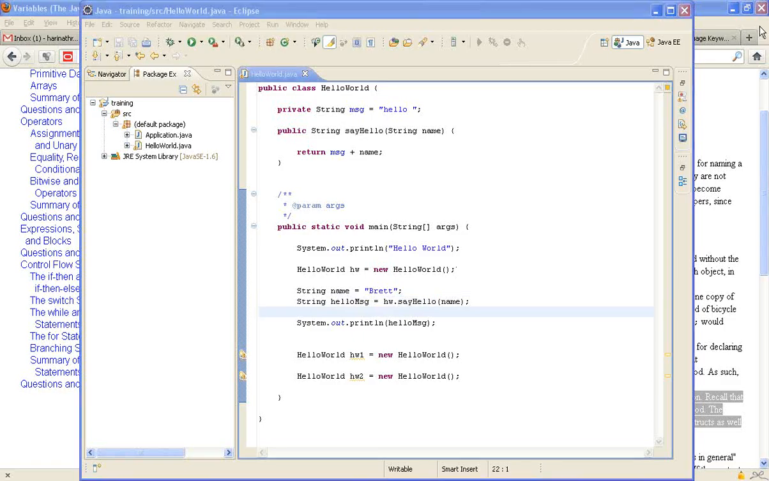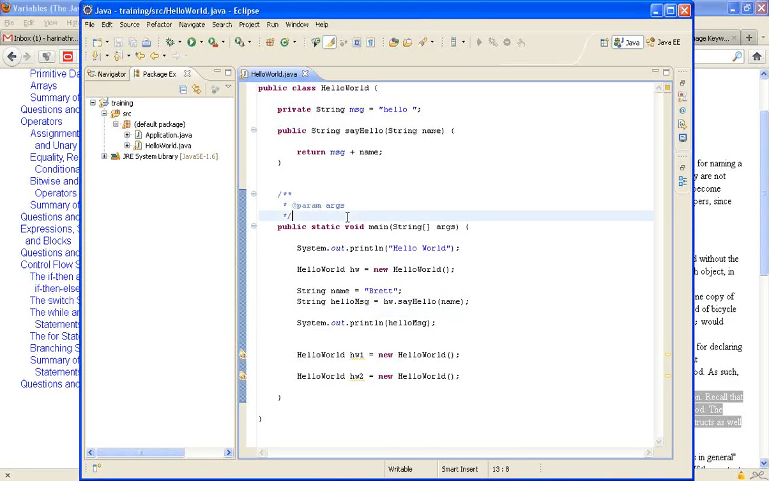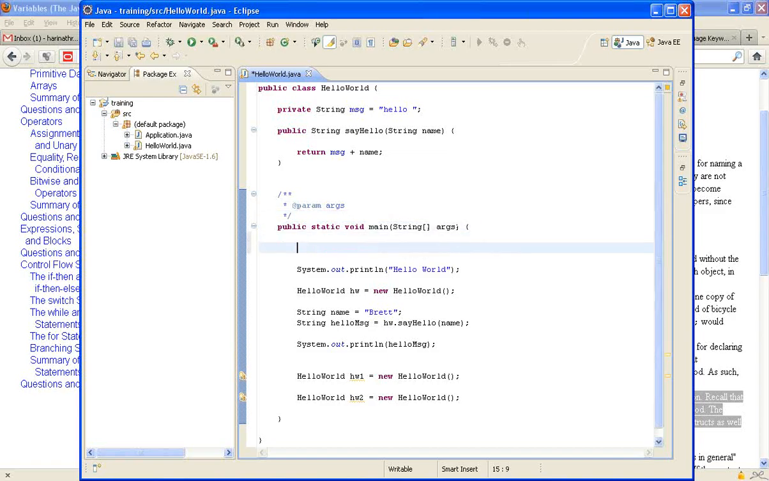Can we define a method inside a method, Hari? You cannot define a method inside a method. Okay, so under main I cannot define any method. Within a main you cannot define a method.